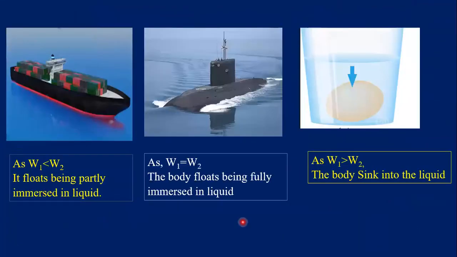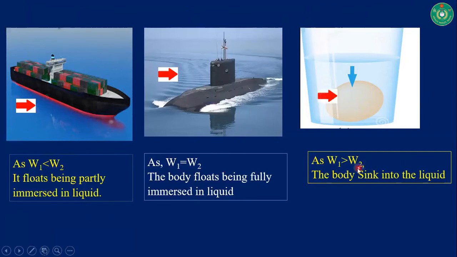Let's see this picture. Here you can see that this body is floating, because W1 is less than W2. And here W1 is equal to W2, so this body floats being fully immersed in the liquid, and the flotation of ice is a similar case.